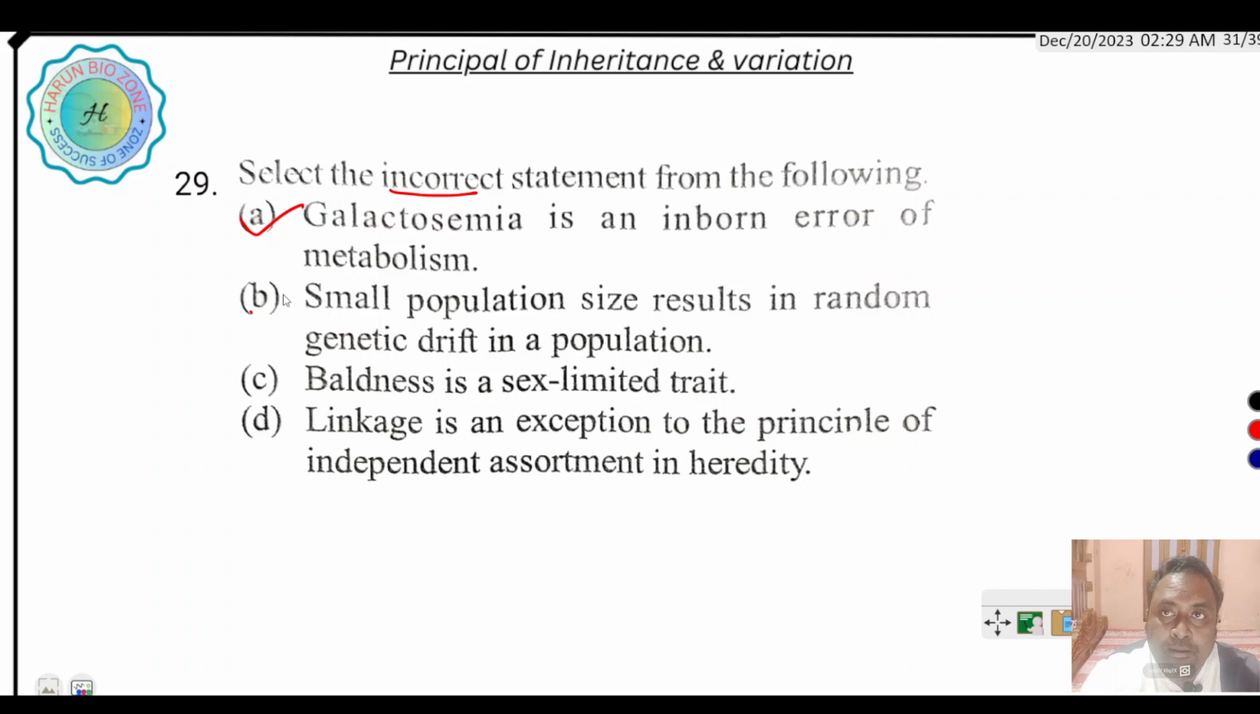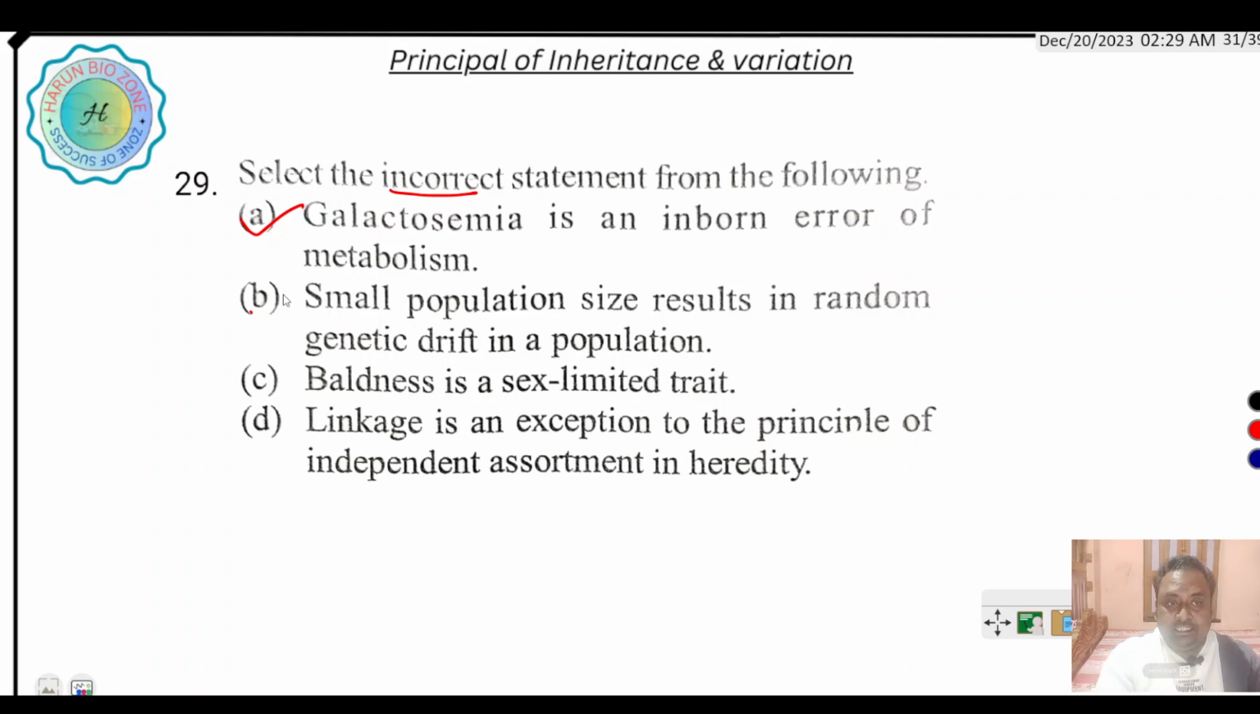What is genetic drift? Genetic drift means the change in the frequency of an allele in a population. So when the number of individuals decreases in a population, the rate of genetic drift is increased.